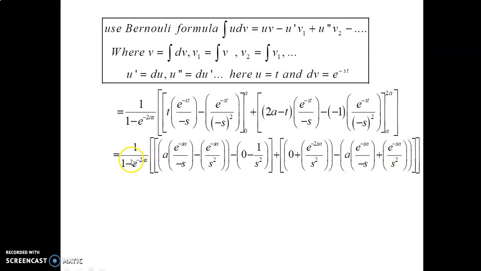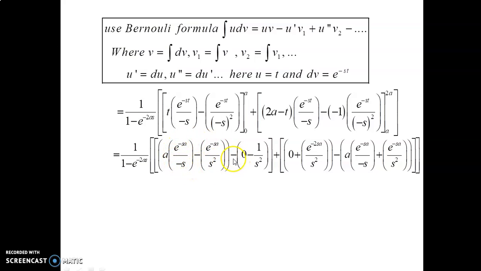Next step is 1 divided by 1 minus e power minus 2as into, you want to apply the upper limit for the first integration, that is t equal to a. Now t equal to a: e power minus sa divided by minus s minus e power minus sa divided by minus s whole square is s square. Now the upper limit is over.